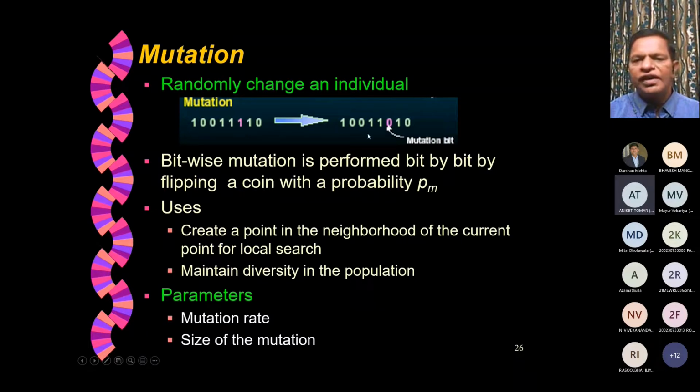And when you change this bit, that chromosome is modified. This may result in a change in this variable value if that variable is represented up to these bits, or if the variable is represented up to these bits. Depending on how many bits are used to represent one of the variables, it may have different effects due to the mutation. For example, if it's a 3-bit variable, this is the most important bit. It will change substantially. Whereas if it is a 5-bit variable, this is a middle bit, so it will slightly change the variable value.